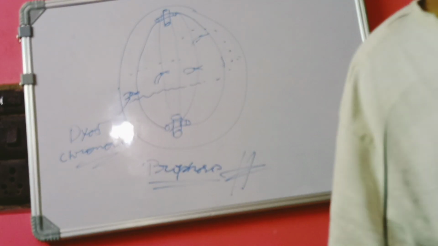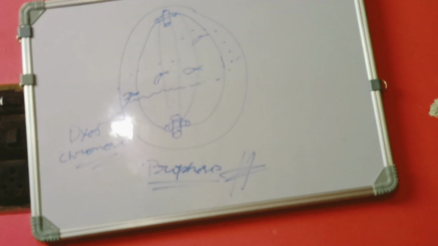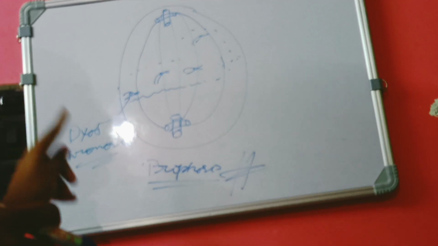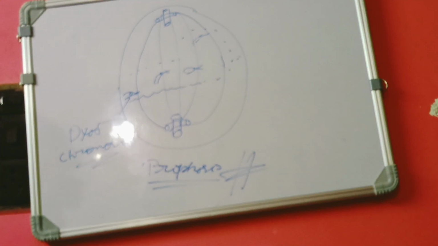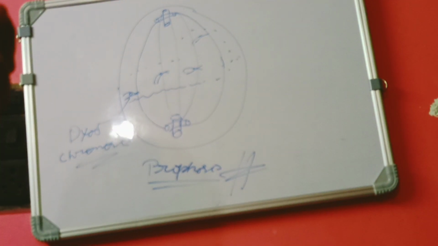After anaphase, this dyad chromosome gets converted into monad chromosome by longitudinal splitting, which we will see again. But the main focus is on this.